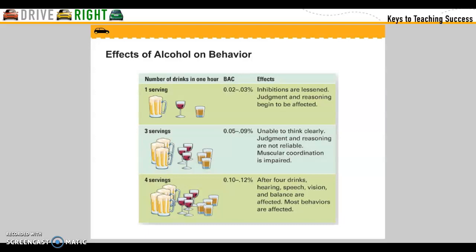Effects of alcohol on behavior. Number of drinks in one hour. One serving: inhibitions are loosened, judgment and reasoning begin to be affected. Three servings: unable to think clearly, judgment and reasoning are not reliable, muscular coordination is impaired. Four servings: after four drinks, hearing, speech, vision and balance are affected, and most behaviors are affected.